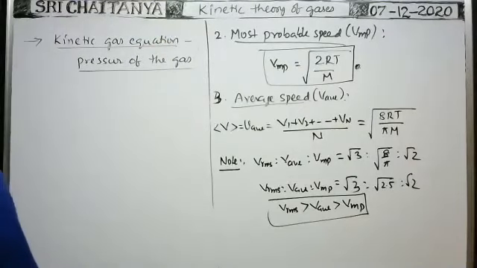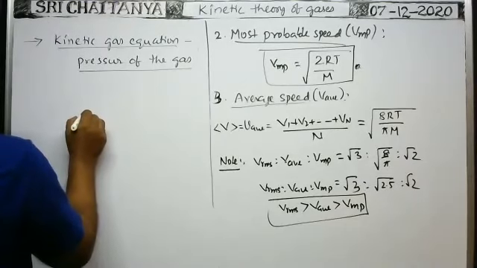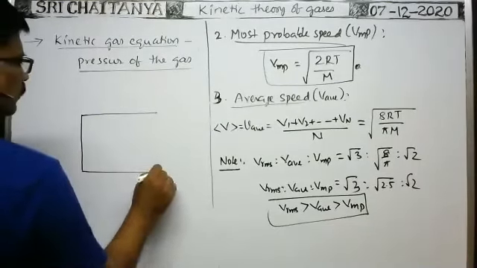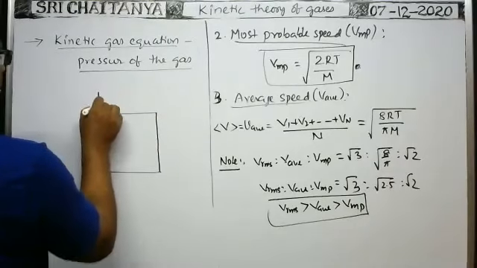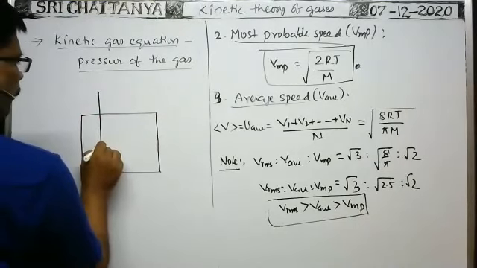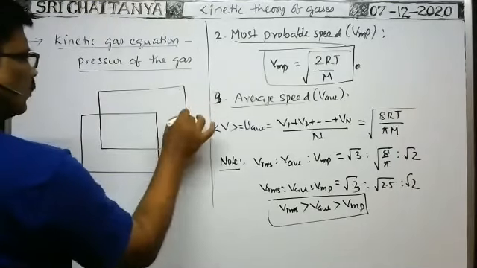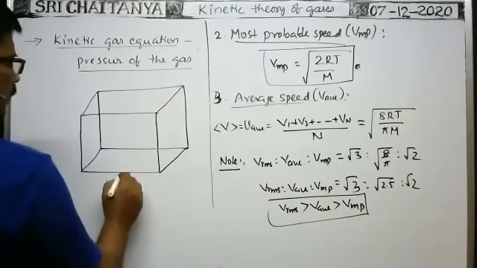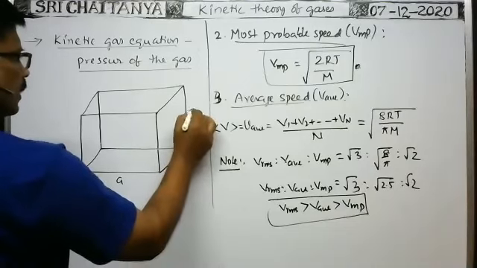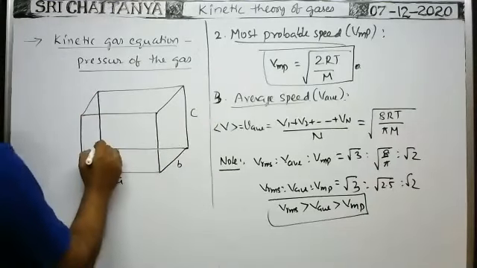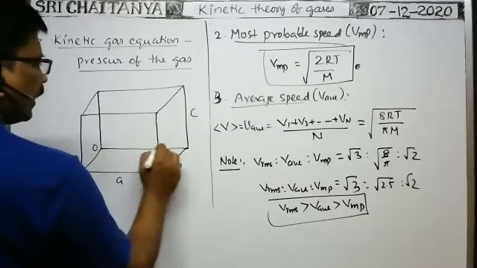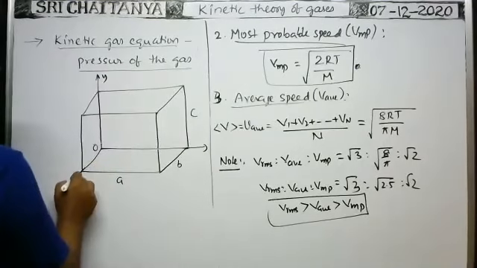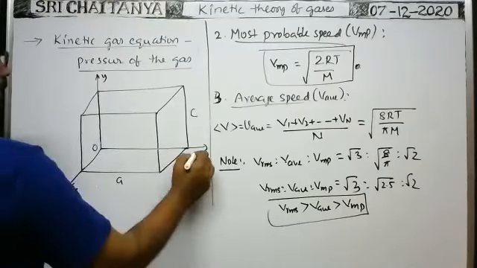Suppose there is a vessel, a cuboid, whatever shape I have taken, like this. This side is A, this is B, this is C: length, breadth, height. Suppose this is the origin. Take this corner line along the x-axis, this along the y-axis, and this along the z-axis.